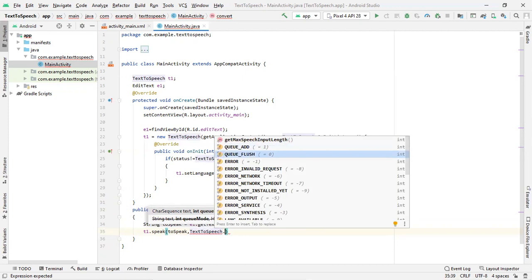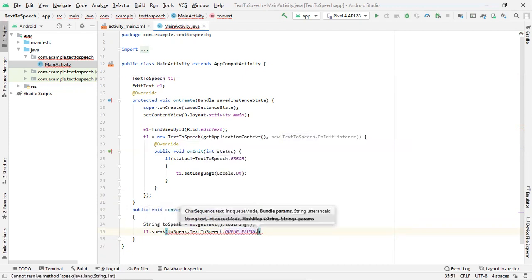I'll be flushing out the queue. So your queue now becomes empty. Your queue is now empty. So it will freshly add the contents present in the text to speak.